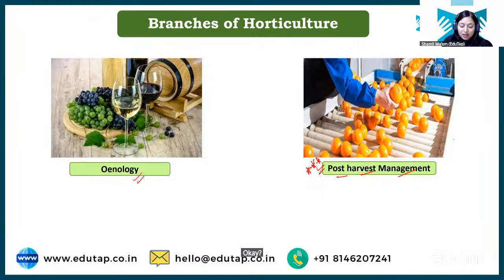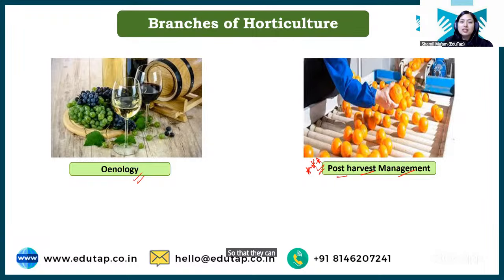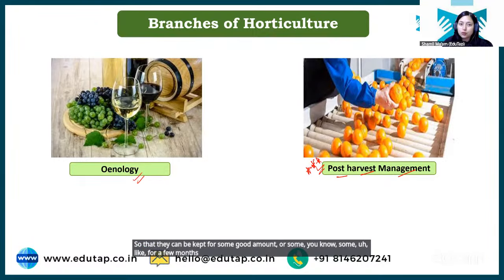They cannot be kept for a longer duration of time. Their shelf life is very, very small, right? So we need to manage these crops after the harvest in such a way that they can be kept for a good amount of time, for a few months or a few years, at least they can be preserved, right?